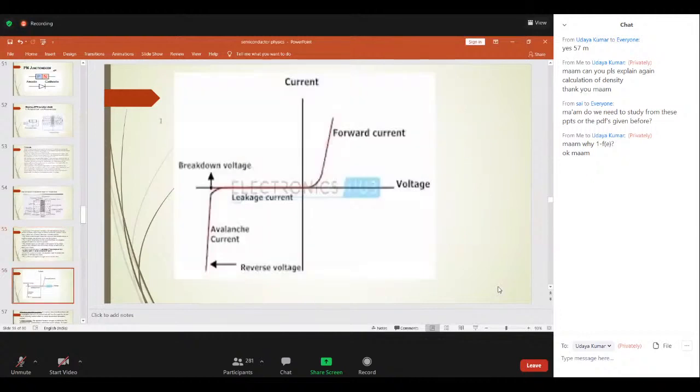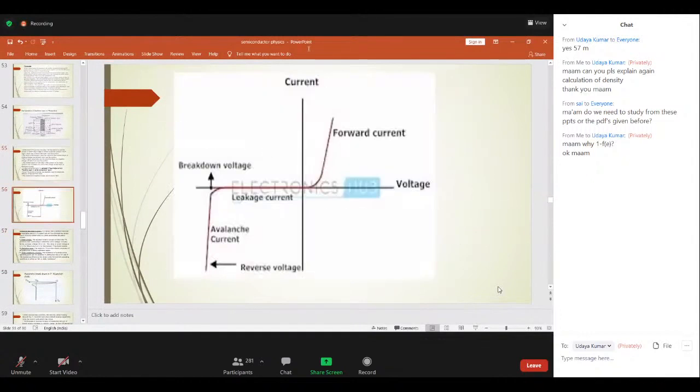If they ask you about the characteristics of PN junction, then you have to plot this graph and explain the characteristics: what is happening in the forward bias and what is happening in the reverse bias. In the forward bias, what is happening?